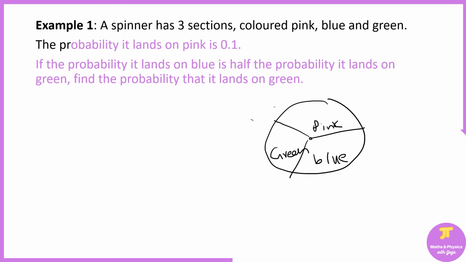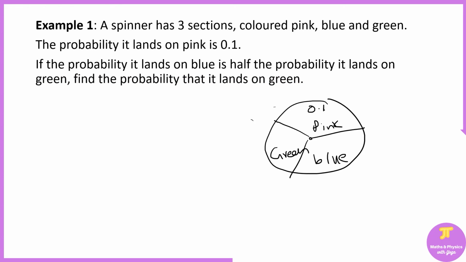The probability it lands on pink is 0.8. If the probability it lands on blue is half the probability it lands on green, find the probability it lands on green.